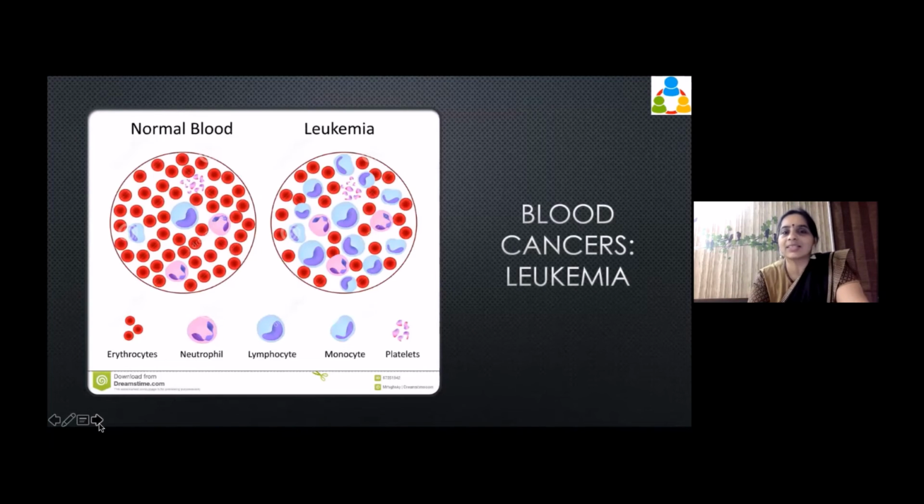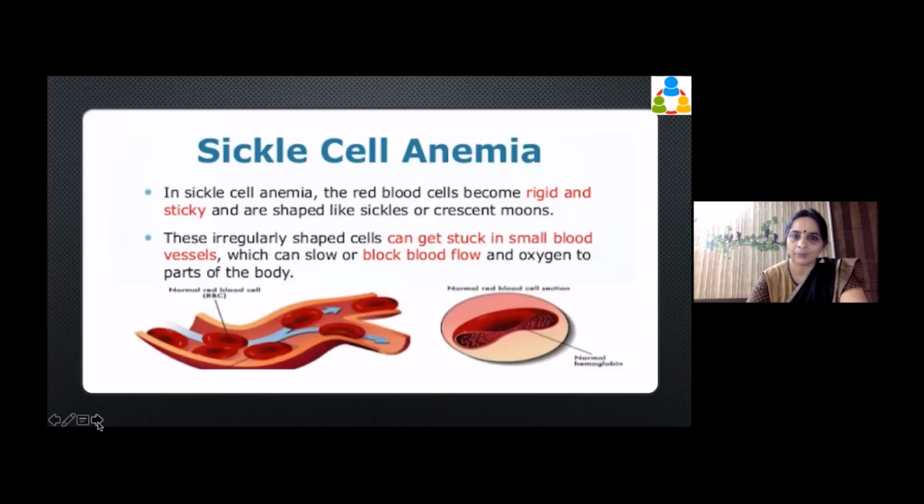Okay, this is the slide where the normal blood has RBCs and a few WBCs. In leukemia, there will be a crowd of WBCs. So when you see a slide which has so many WBCs, and you find that the number has suddenly jumped very high, that is absolutely abnormal. You have to be concerned about it. It can happen with leukemia.